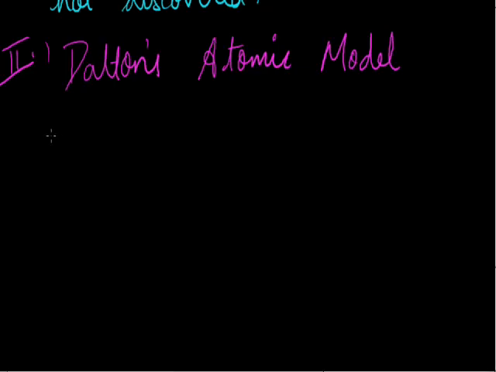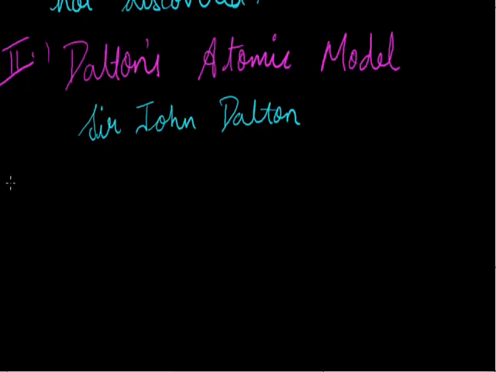So this model was given by Sir John Dalton. John Dalton was a school teacher who joined Thomson in his work and then carried out his work further. He was first associated with Thomson. He did some experiments with him also, but then he did his own lab work also. So Dalton's atomic model was given by Sir John Dalton. It had some postulates as well.